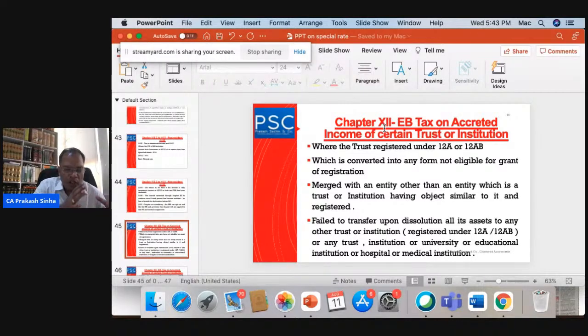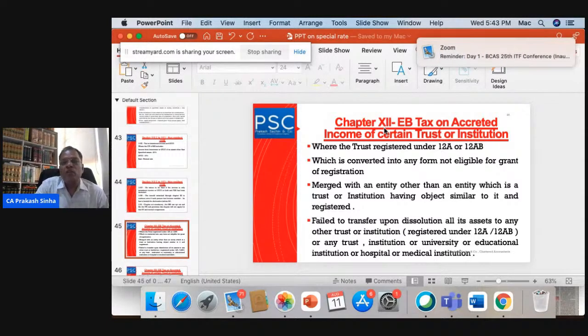In addition to the normal income tax the trust will pay, because it will lose the benefit of 12A, it will be charged to tax on the accreted income.